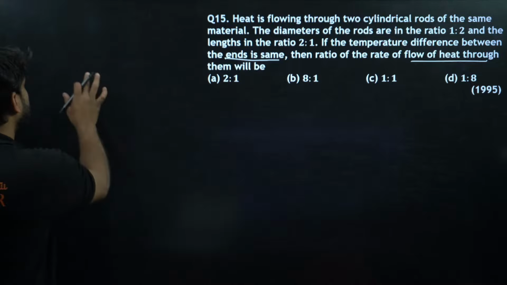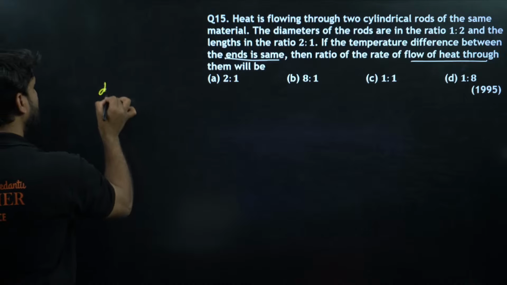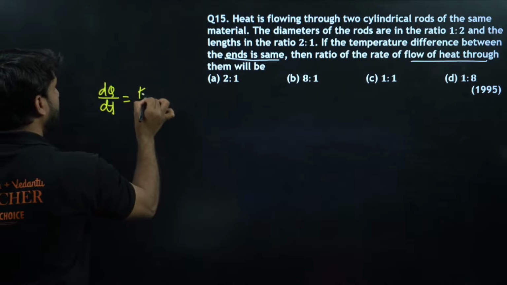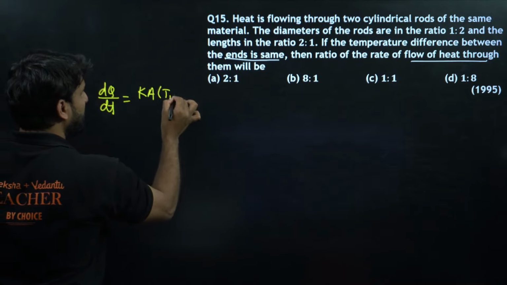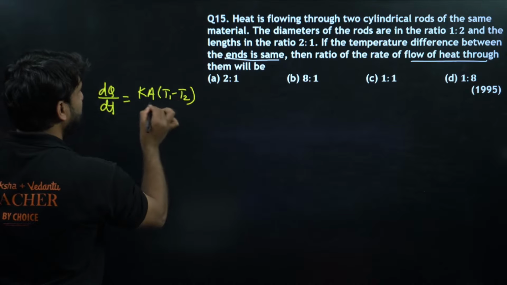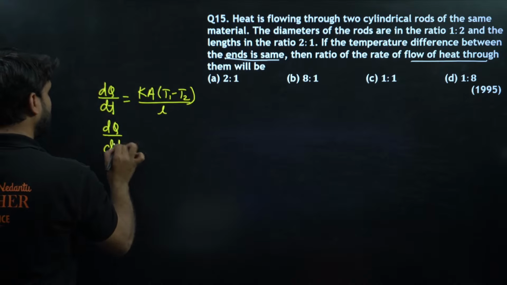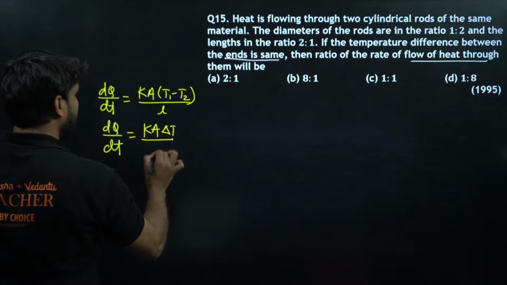And we have the formula of heat transfer, which I just wrote in the previous slide. So dQ by dt is equal to K A (T1 minus T2), meaning change in temperature, divided by L. So we can write dQ by dt as K A delta T divided by L.